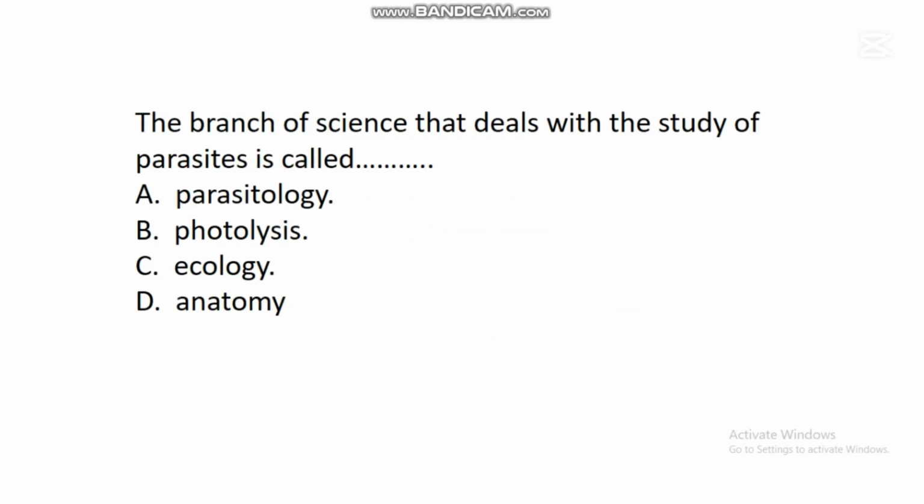The next question says, the branch of science that deals with the study of parasites is called dash. A. Parasitology. B. Photolysis. C. Ecology. D. Anatomy. In this question, the correct answer is A. Parasitology. So parasitology is the branch of science that deals with the study of parasites and everything concerning parasites. The scientists that specialize in this field are called parasitologists.